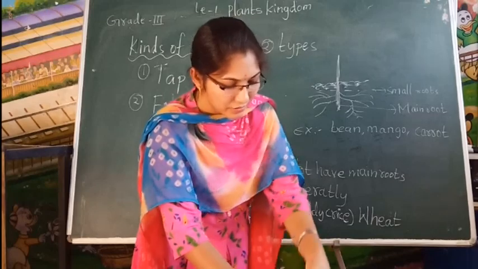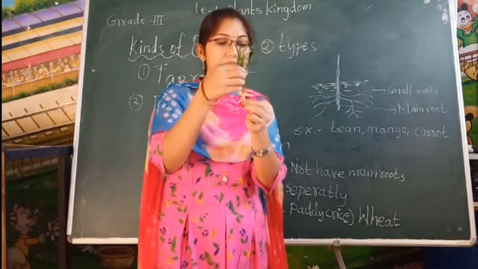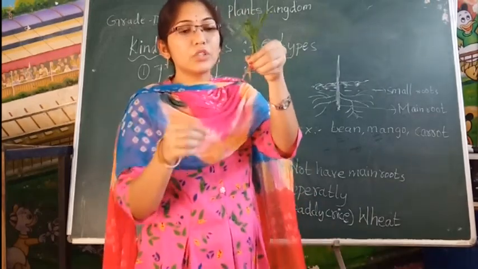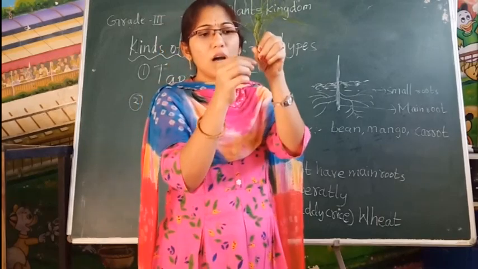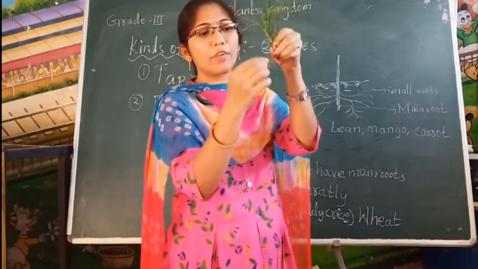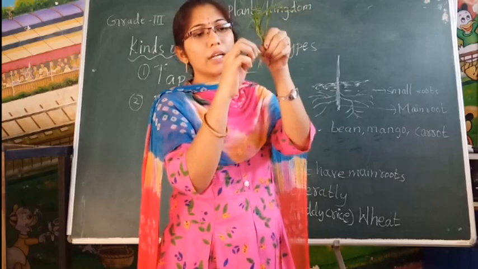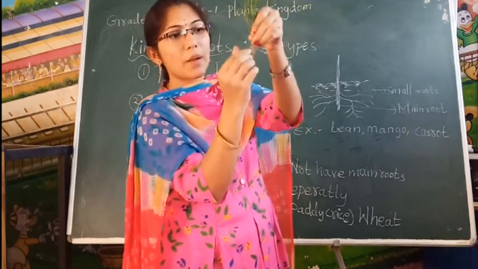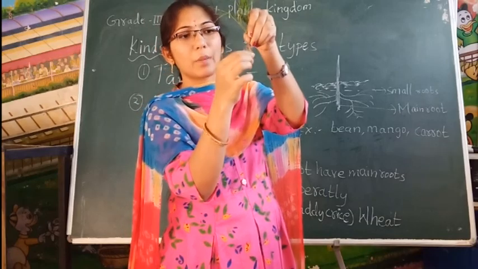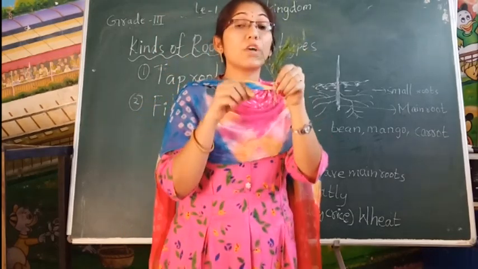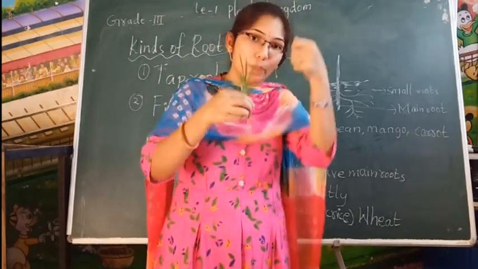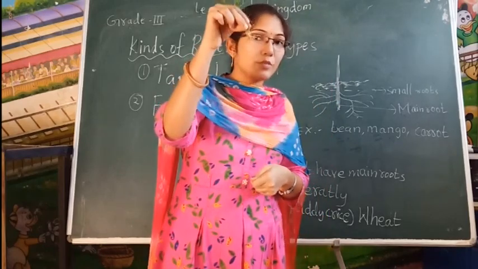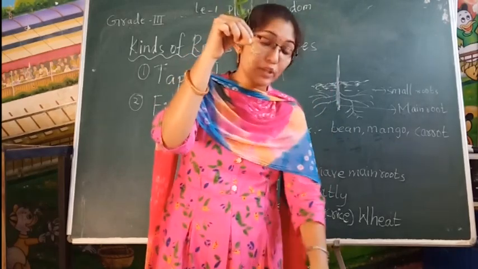Here, see, this is the grass. In this grass, all roots are growing separately. You have to observe, there is no main root. Directly from the stem part into the soil, all separate roots are growing. Near your home, wherever grass is there, you pluck it and observe the separate roots. I'll show another example.